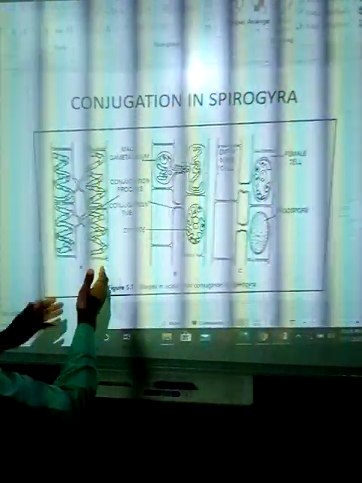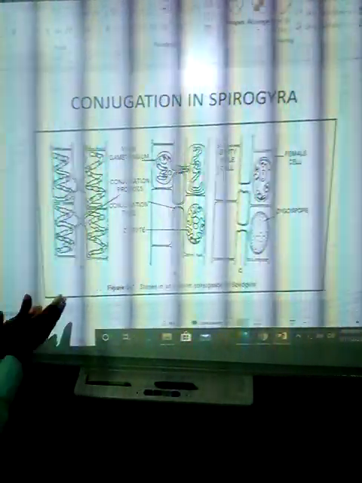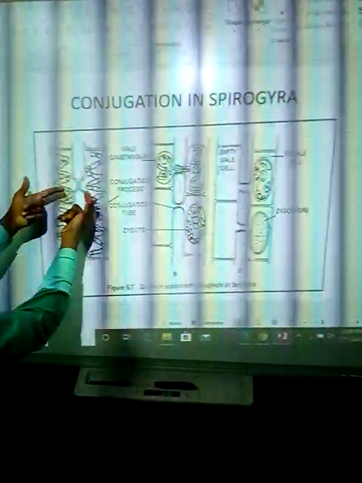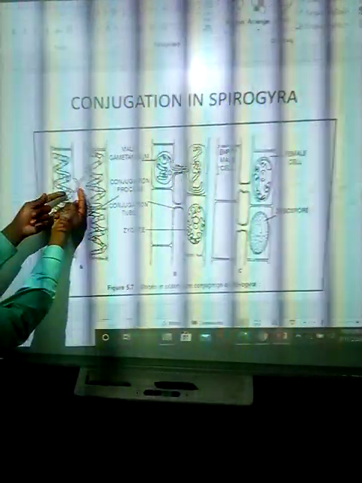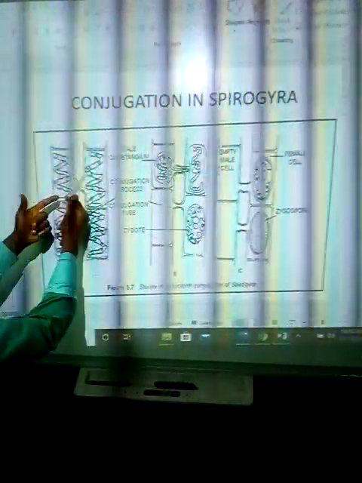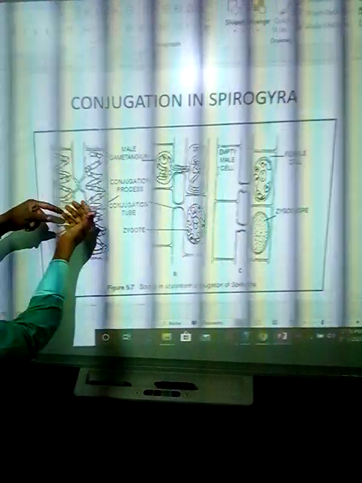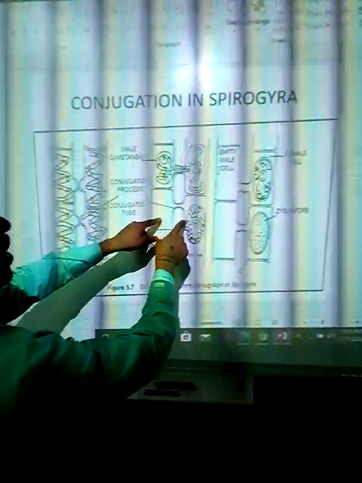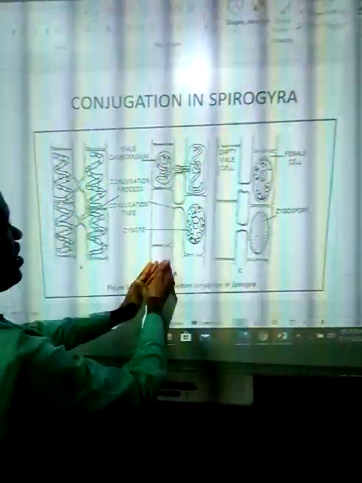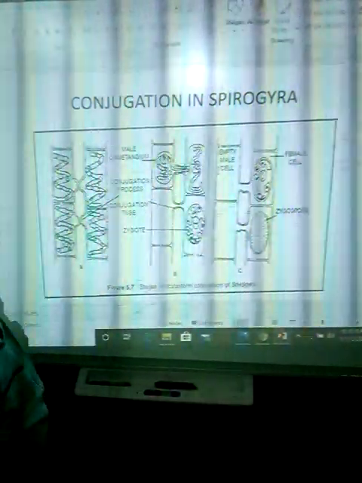Now, for example, this is a spirogyra. Here is a filament. Here is another filament, and both of them will be pairing. Before you know it, there is a conjugation tube being formed here. The filament of this is forming a tube with this. Now, when we get here, there is exchange of cytoplasmic material between this filament and this filament.